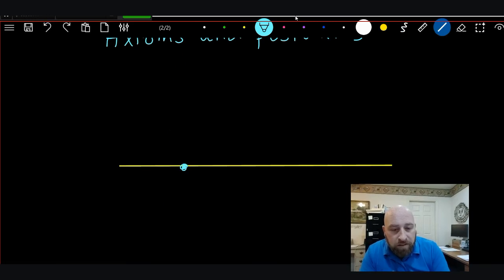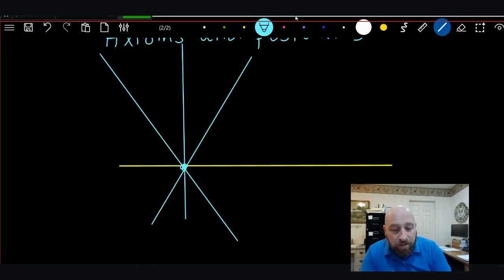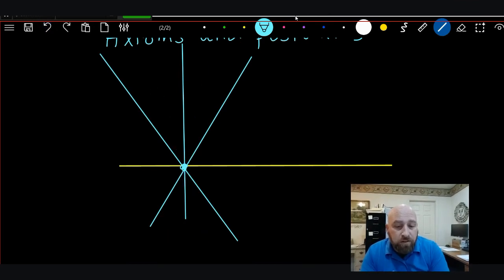Okay? There we go. There's a perpendicular line. Well, it was until I messed it up. There we go. All right. Any other line I draw through there is not going to be perpendicular. I can only draw one perpendicular through that point. So that's an interesting one.